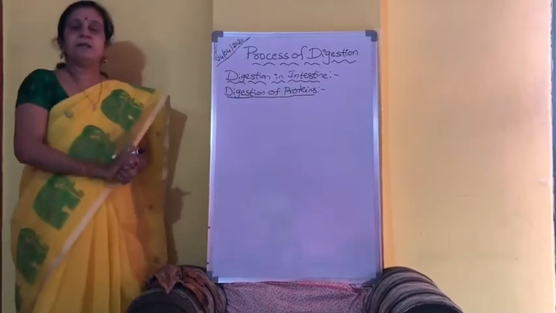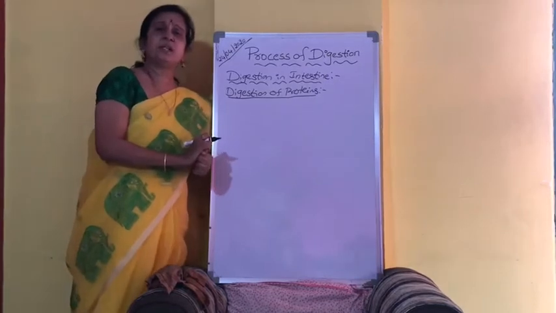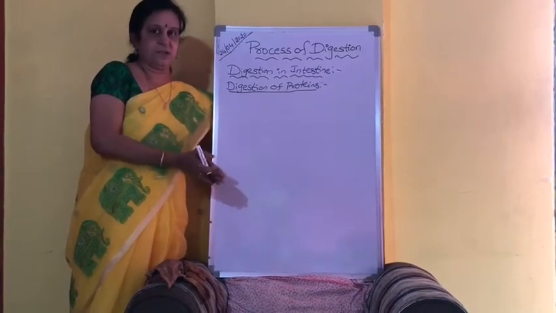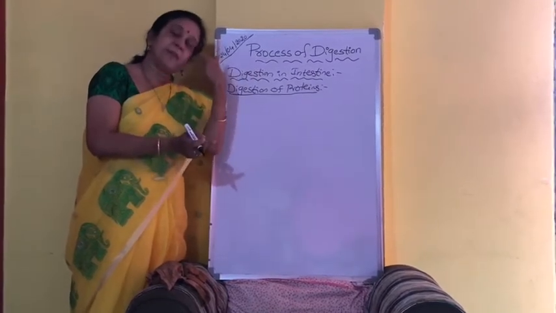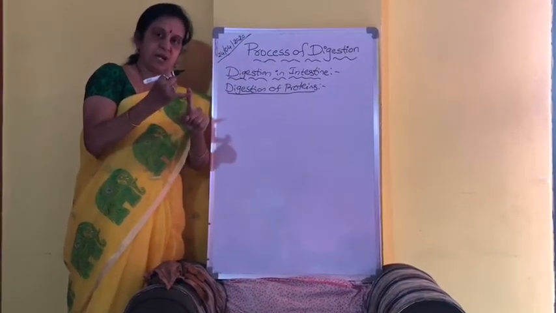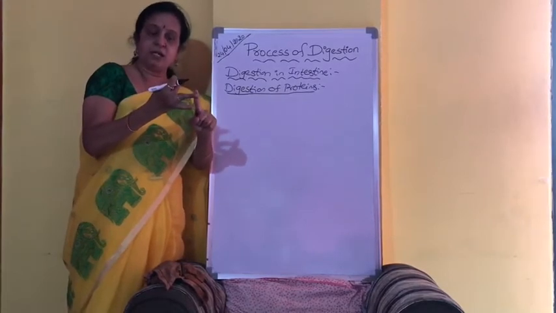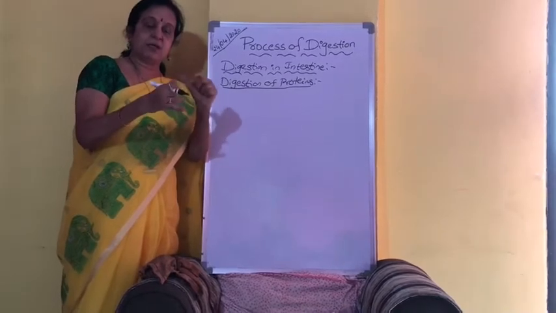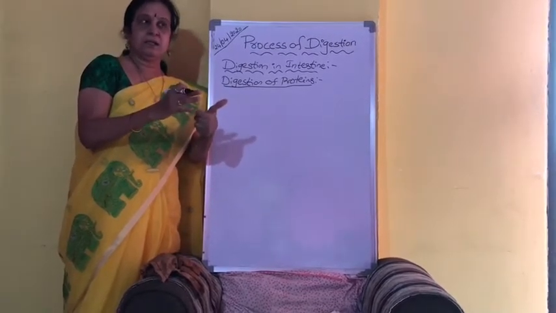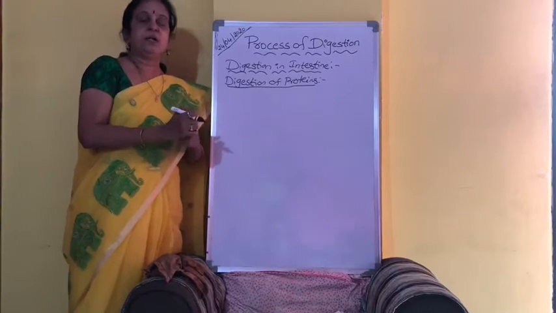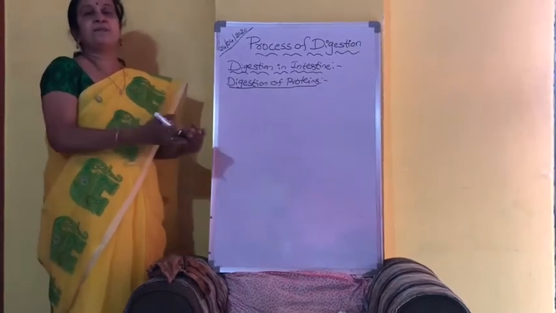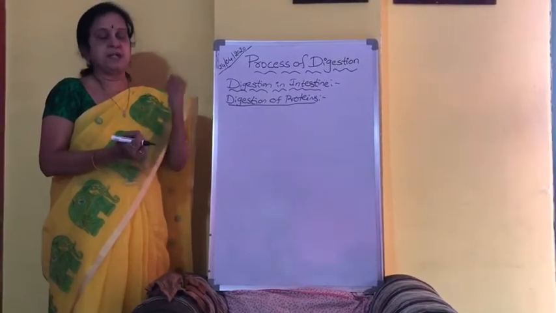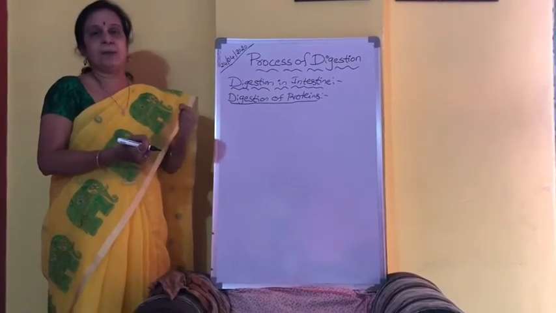Here, the pancreatic juice has various enzymes we have already discussed. What are the enzymes in the pancreatic juice? Trypsinogen, chymotrypsinogen, carboxypeptidase, amylase, nuclease and lipase. Especially trypsinogen, chymotrypsinogen and carboxypeptidase, these three enzymes will act on the protein.